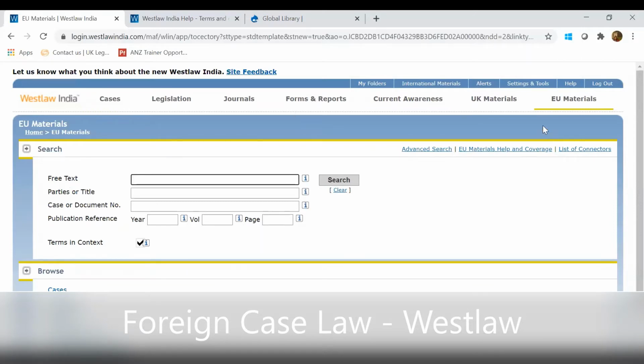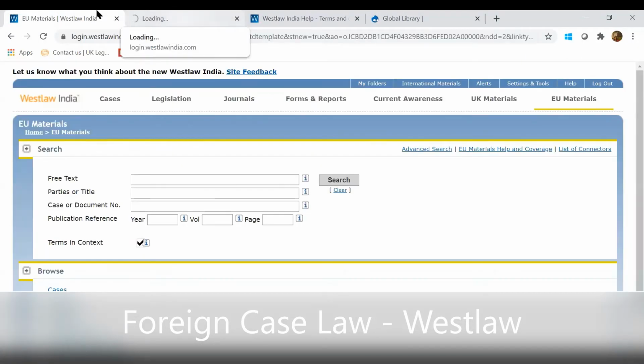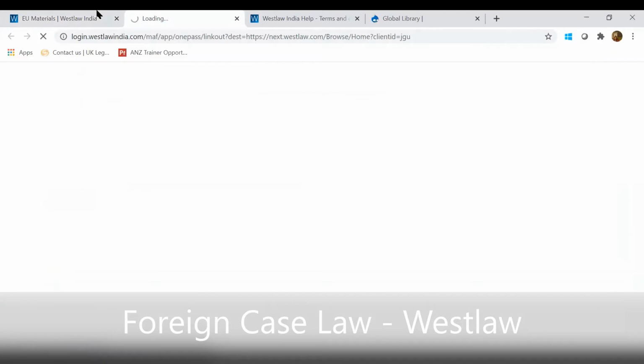Apart from these 3 jurisdictions, we also cover other international jurisdictions as well, which includes US, Hong Kong, Australia, Canada, Korea, and other Commonwealth countries as well. So how do you access that? Once you are on this page, there's an International Materials tab given on the top. When you click on that link, this will open in a new tab.